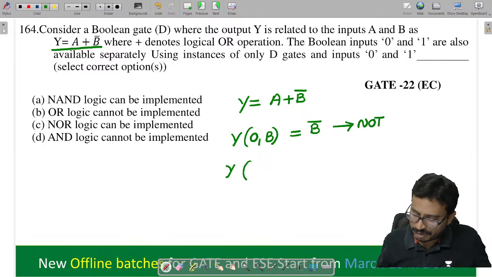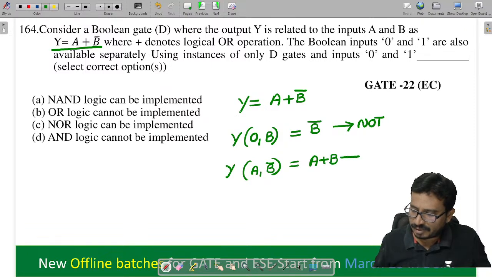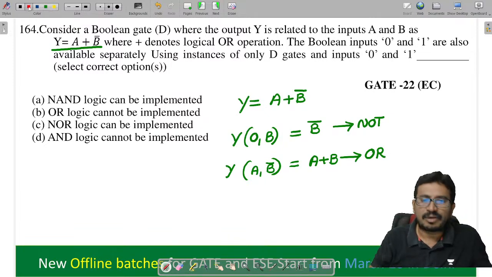And this is Y. What I am doing here is replacing B with B bar. Then I will get A plus B. So what is this, tell me now here? This is an OR gate. Now you tell me now here.